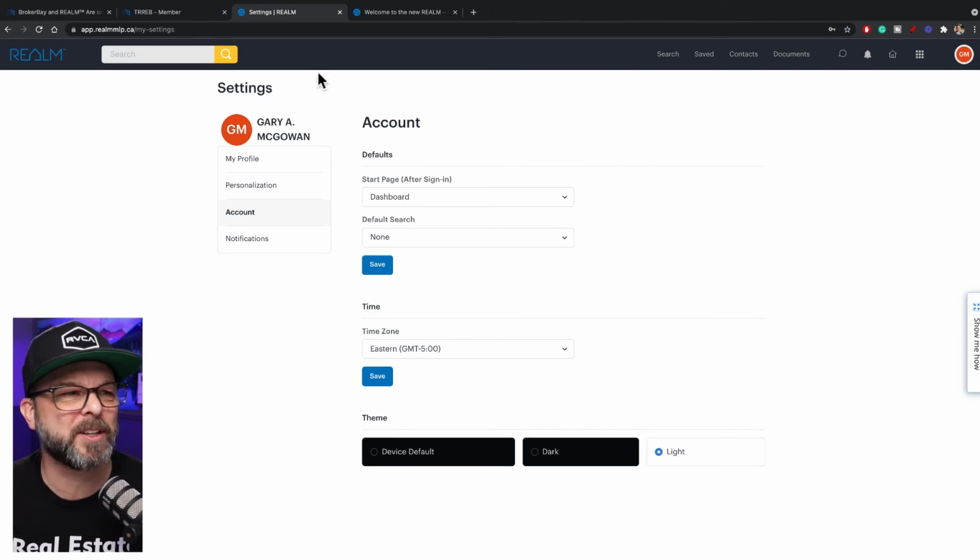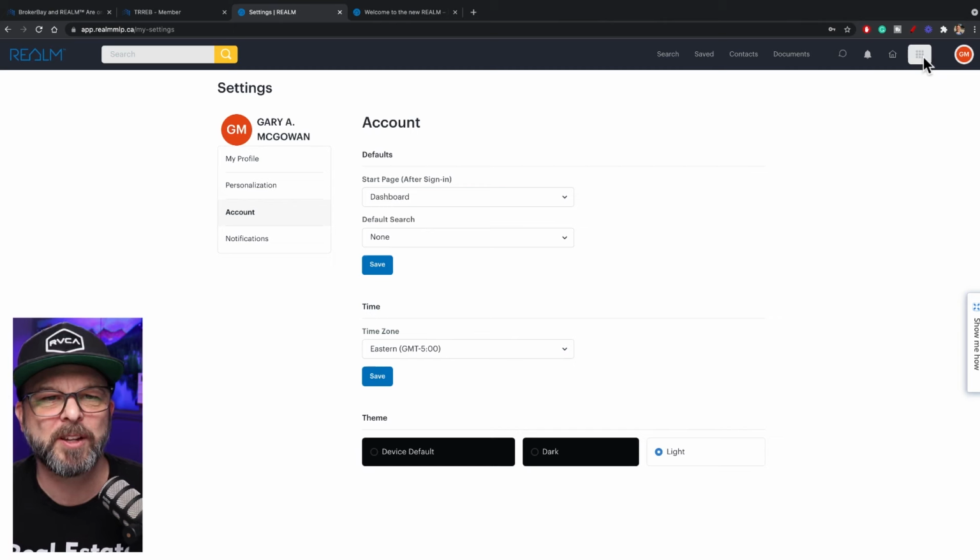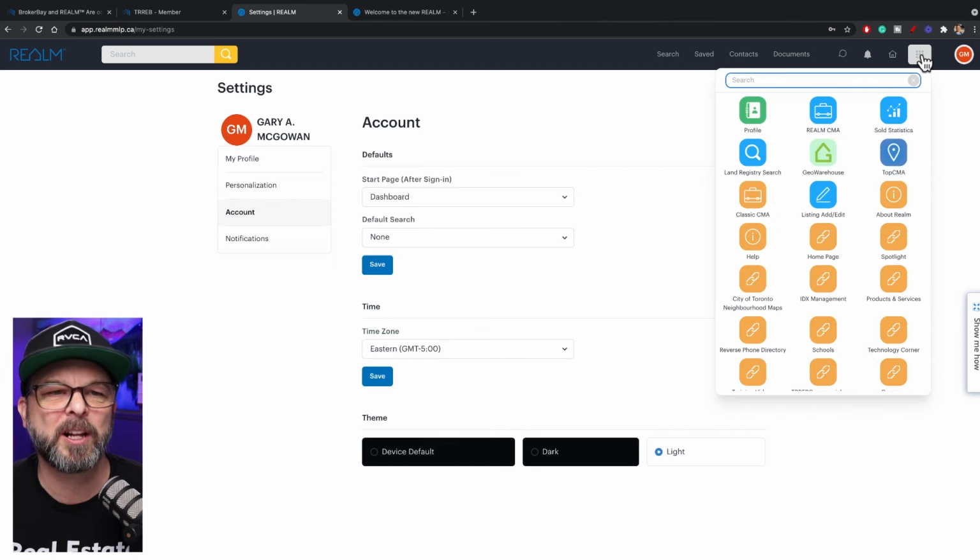Okay, now going back to the top bar here, let's get into some of the things. The first little, the dice that you see, if you were to click that, that's going to give you instant access to all of the links that we're accustomed to in TRREB Stratus.